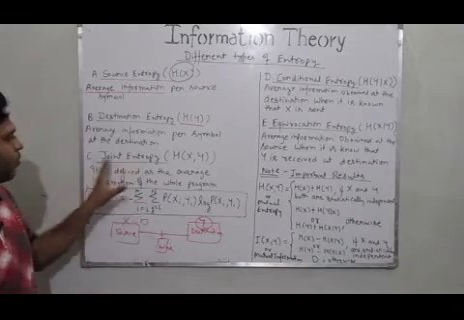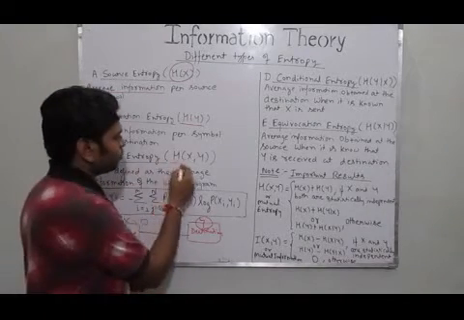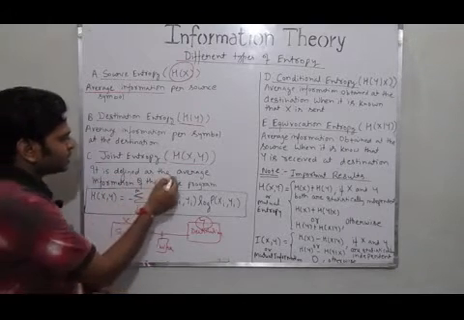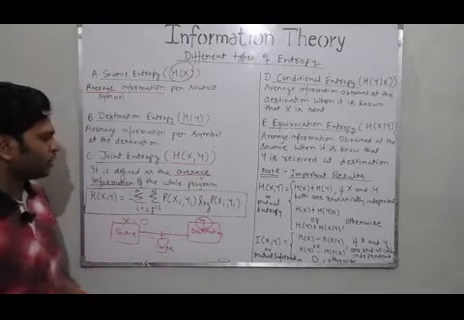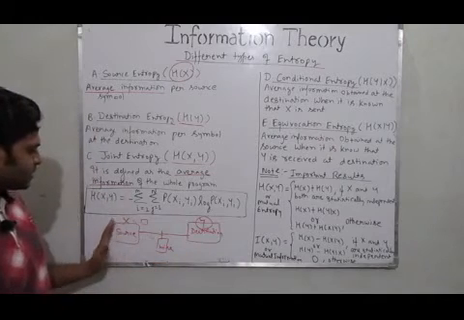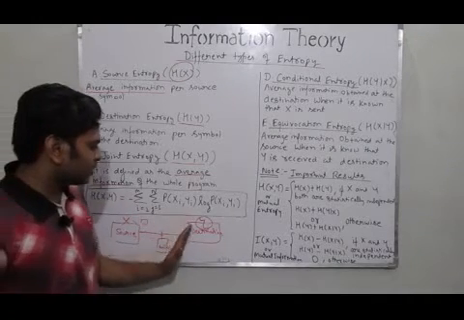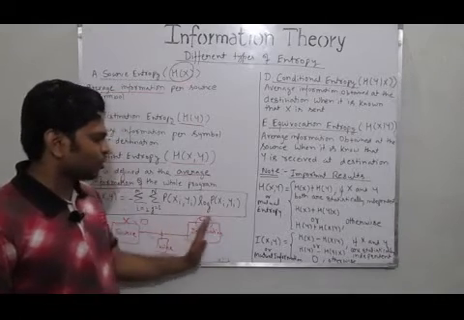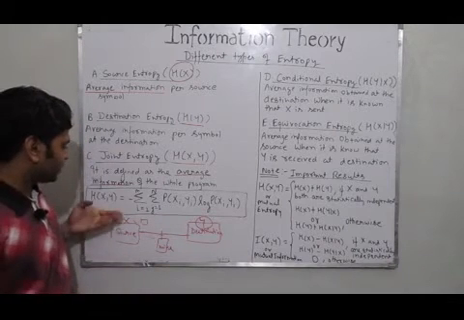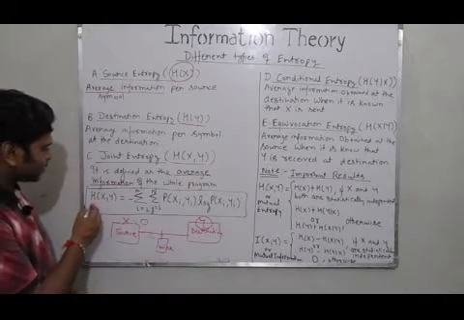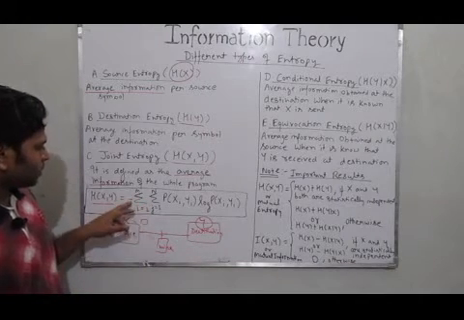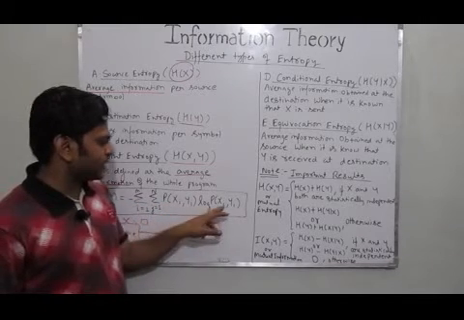But when we say joint entropy, it is the combination of both the source entropy and the destination entropy, and it is defined as the average information that we can obtain from the entire system. Fine? Whether the message has been sent from here and whether the destination has received that message or not. We can formulate this joint entropy with this expression: Hxy is equal to minus summation of P(xi, yi) log P(xi, yi).